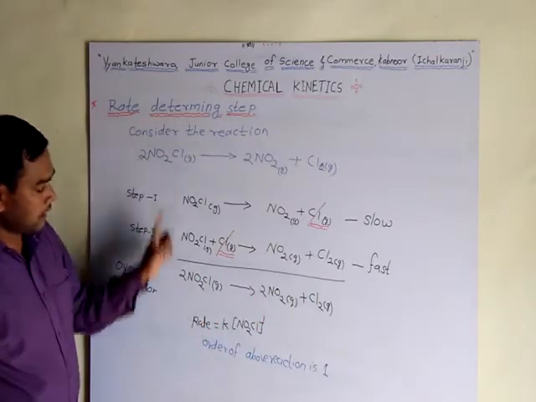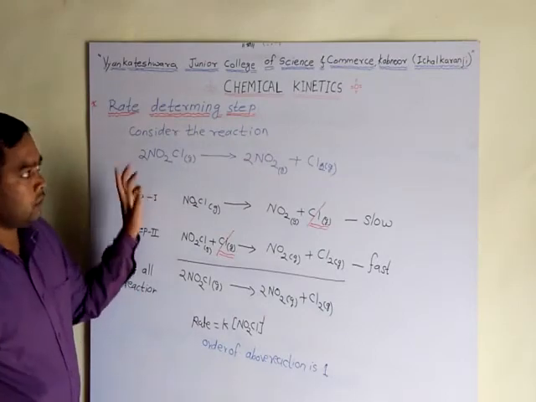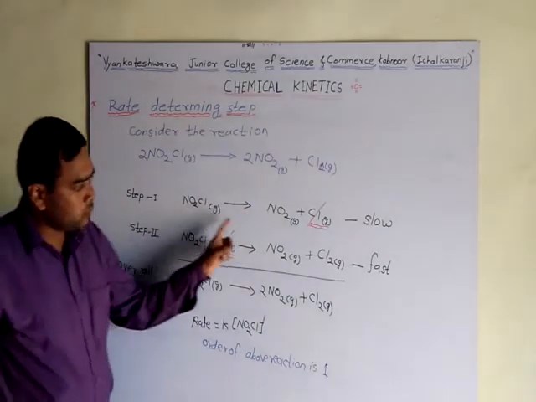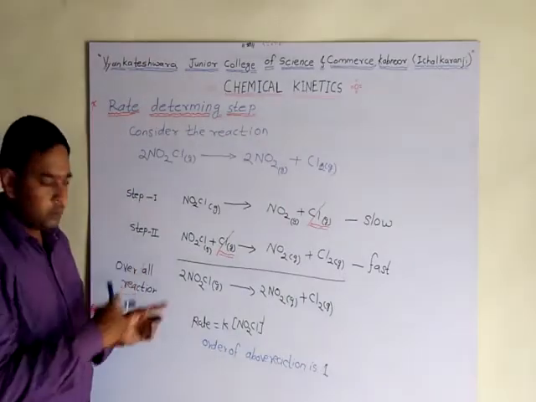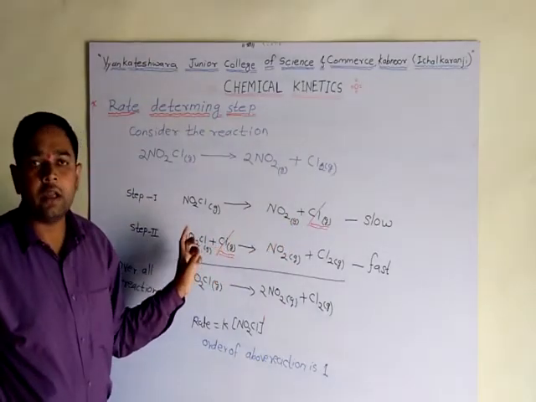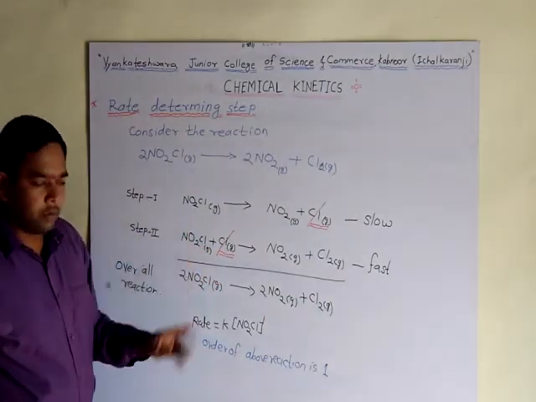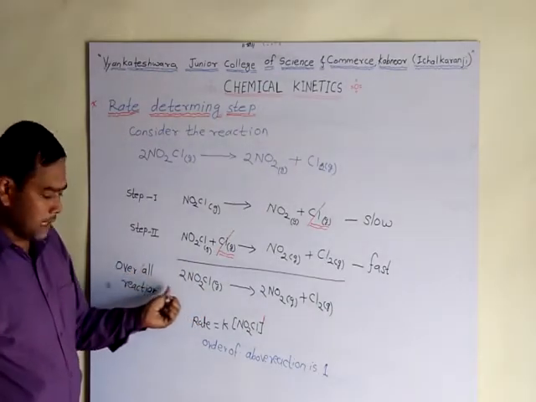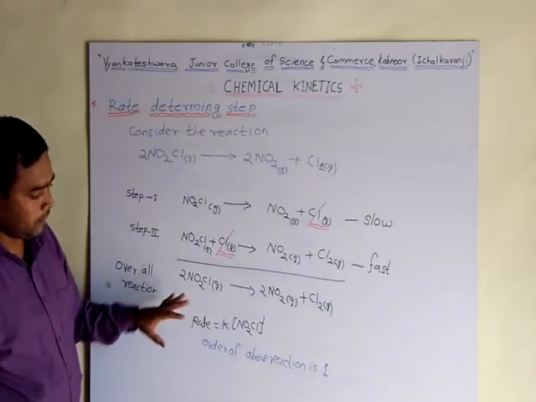Hence this is an example of a first order reaction, and this is a complex reaction. In this example, the chlorine atom generated in the first step and reconsumed in the second step is a reaction intermediate. Its lifetime is very low and it does not appear in the overall balanced reaction, or net reaction.